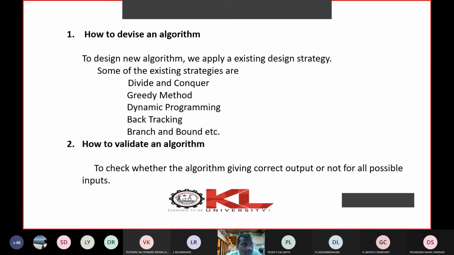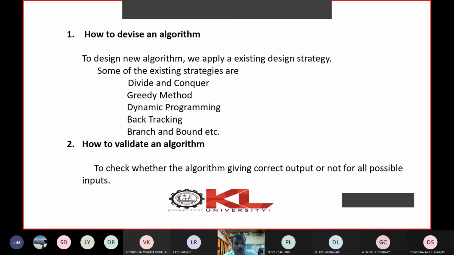You all know what 2 plus 3 is. 2 plus 3 is 5. Yes or no? 2 plus 3 is 5. How do you say that it is right? Everybody knows from the principles of predicate calculus that you can say 2 plus 3 is 5. But at the beginning of all these theories and predicate calculus equations, who told that 2 plus 3 is 5? Somebody arrived at systematic methods and procedures, and everybody is following them. That is why now, without any understanding, you can say that 2 plus 3 is 5.